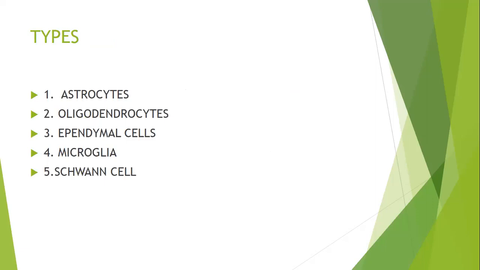Important neuroglial cells are astrocytes, oligodendrocytes, ependymal cells, microglia. These four are present in the central nervous system, meaning in the brain and spinal cord. The fifth one, which is called the Schwann cell, is present in the peripheral nervous system.